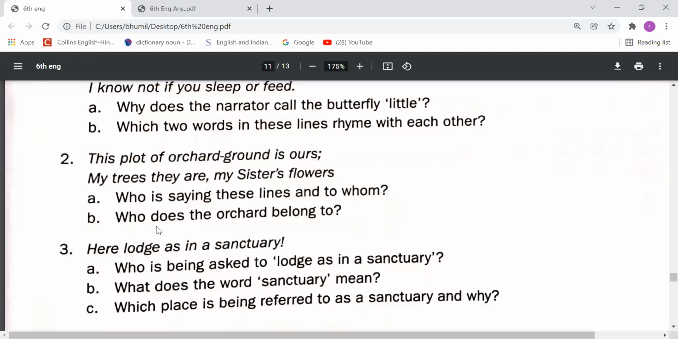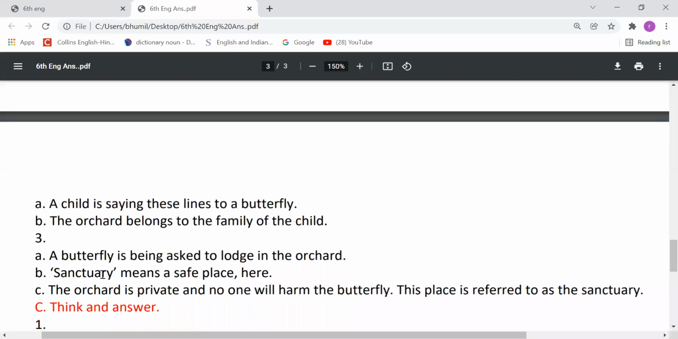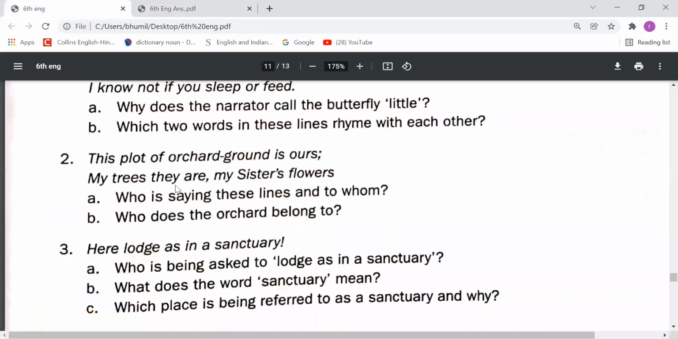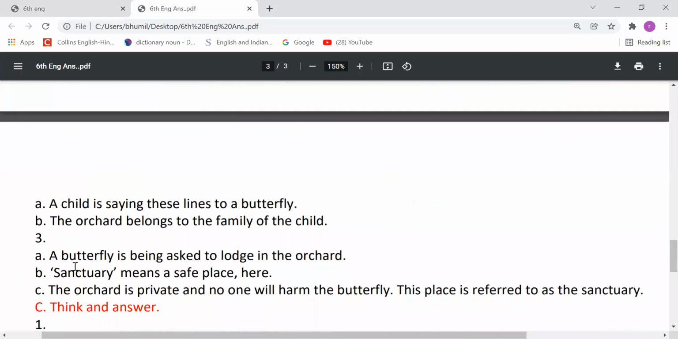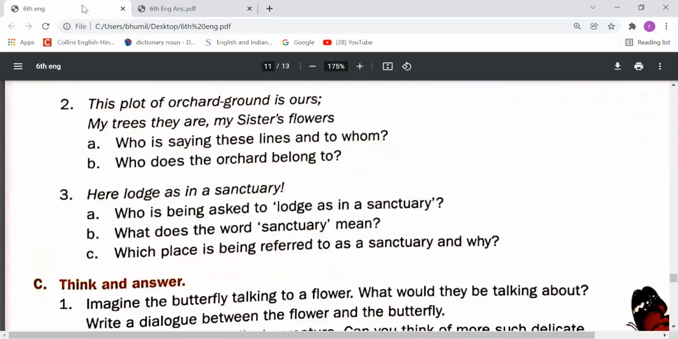Next, who does the orchard belong to? Means who is the owner of that orchard? The answer is that the orchard belongs to the family of the child, the family of the author, right? Come to the next question. Here, "lodge as in a sanctuary." Who is being asked to lodge in a sanctuary? The answer is that a butterfly is being asked to lodge in an orchard, right?